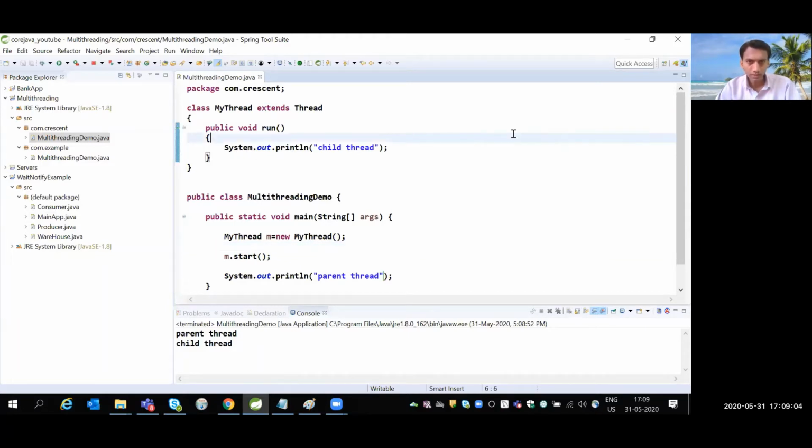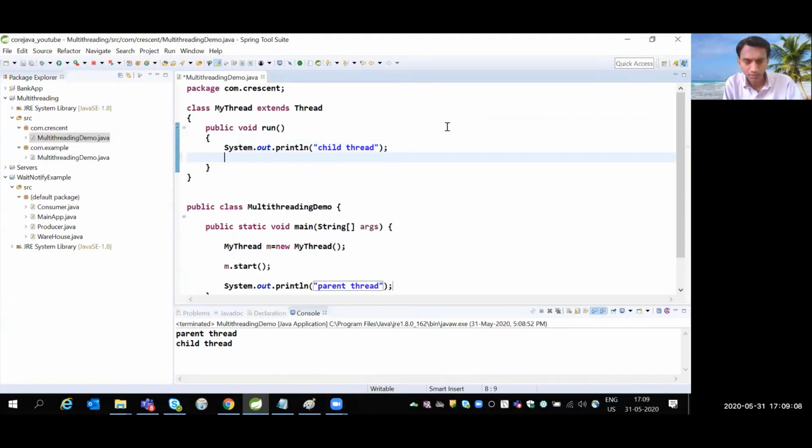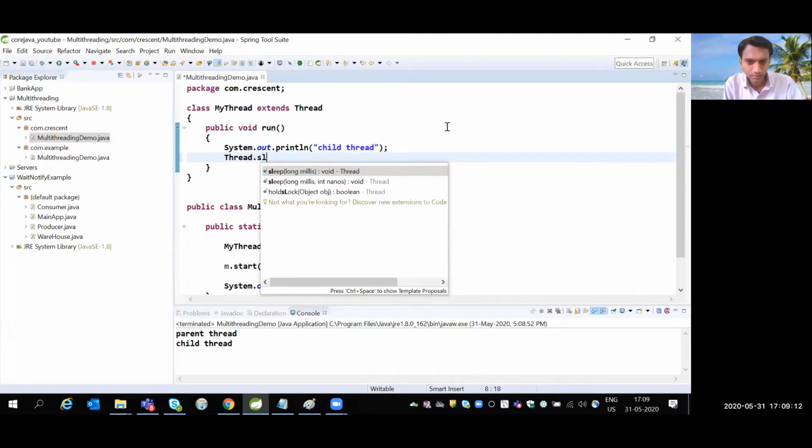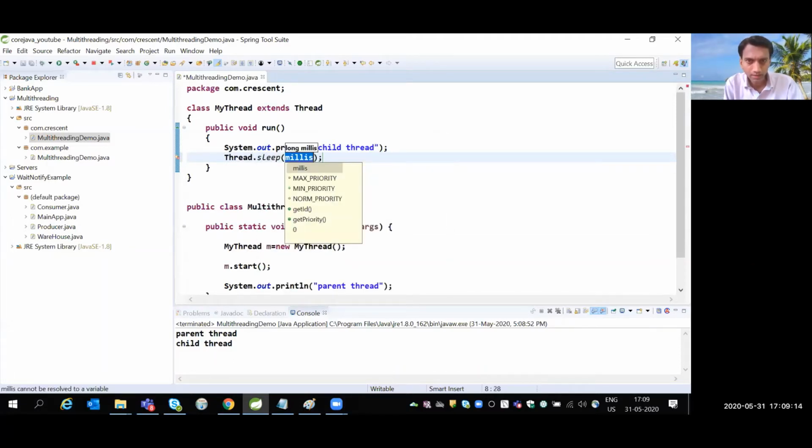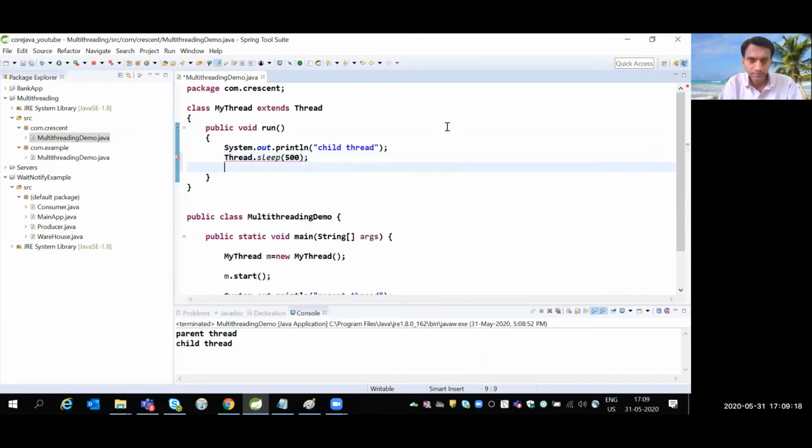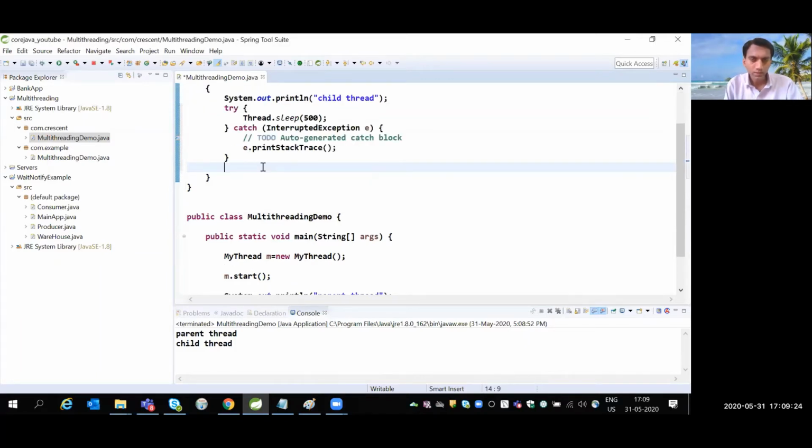Let me run the same example once again with the help of Thread.sleep(500). After this, deliberately throw a new NullPointerException.